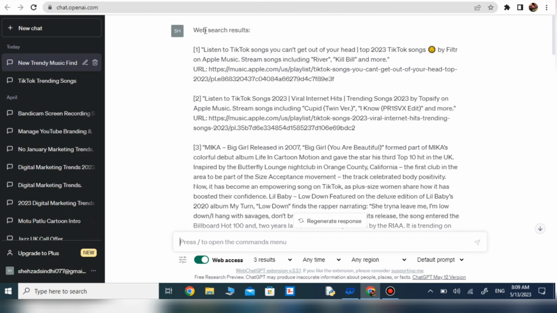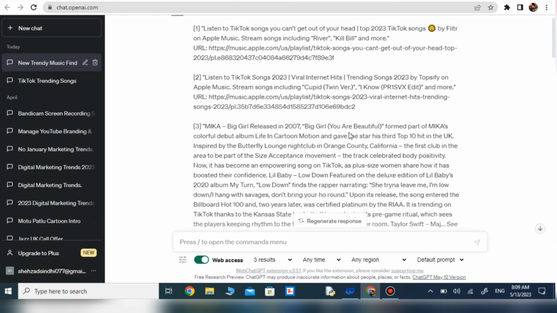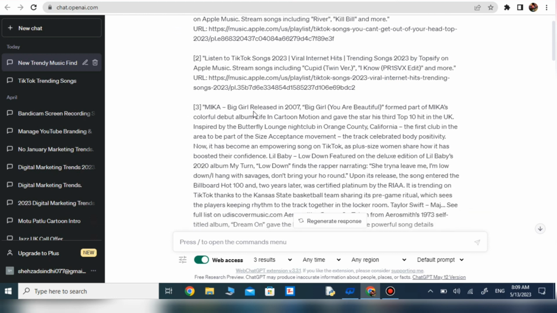So here's a list: TikTok songs you can't get out of your head. TikTok 2023 songs by Filter on Apple Music and River, Kill Bill and more. And here is the URL of these songs, and another is TikTok songs 2023 viral internet hits and trending songs 2023 by Topsify on Apple Music, that has a URL of their songs.